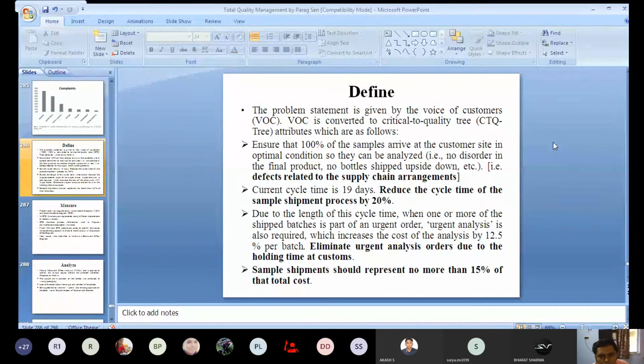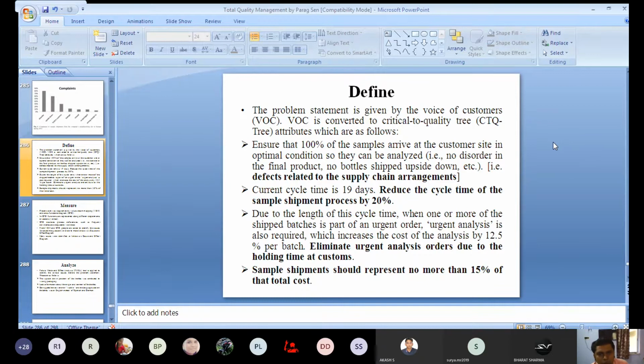The third thing is that due to the length of the cycle time, when one or more of the shipped batches is part of an urgent order, urgent analysis is also required, which increases the cost of the analysis by 12.5% per batch.